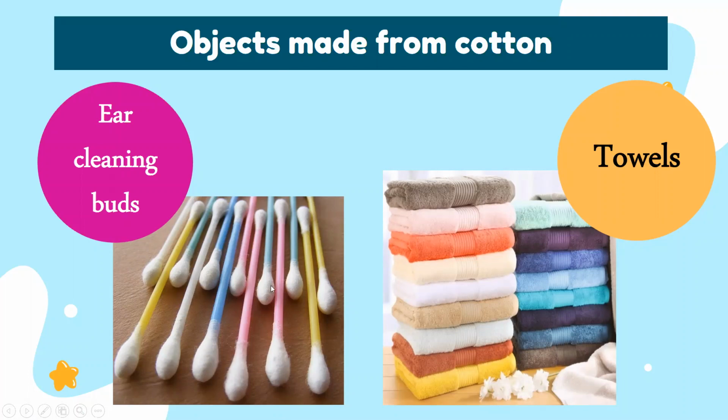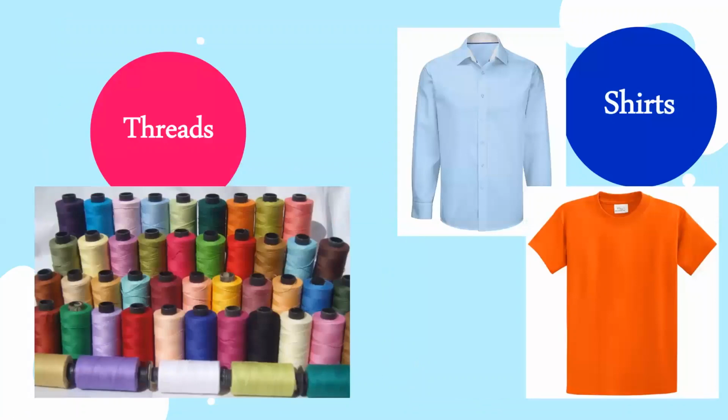Can you see this white part that we use to clean with? This is made from cotton. All these white parts are made from cotton. And also the best towels that we can dry our hands and our face and our body with are made from cotton. Okay? Then we have threads.